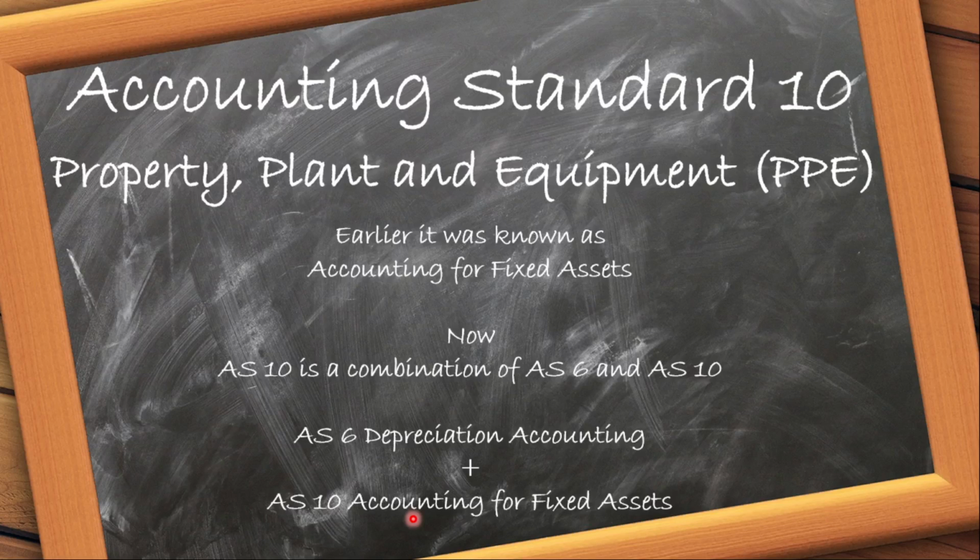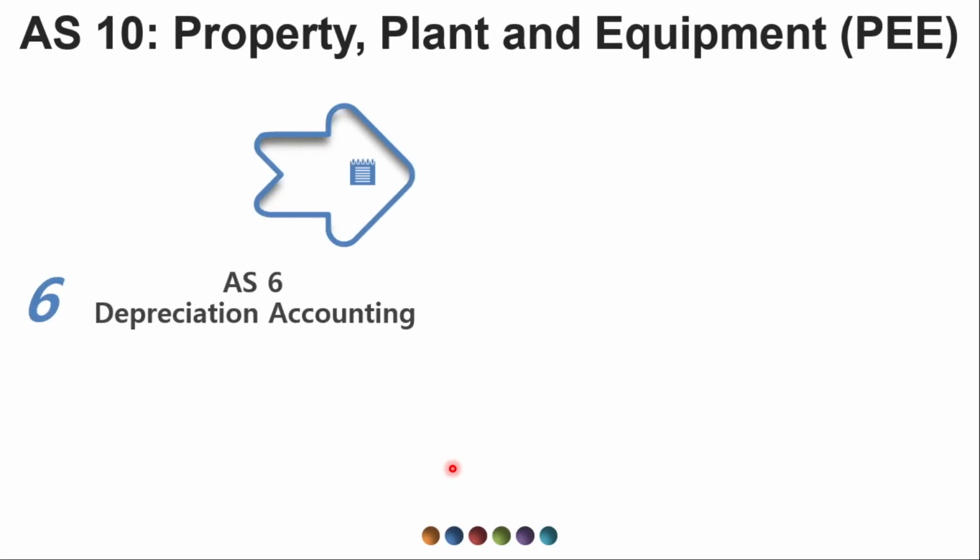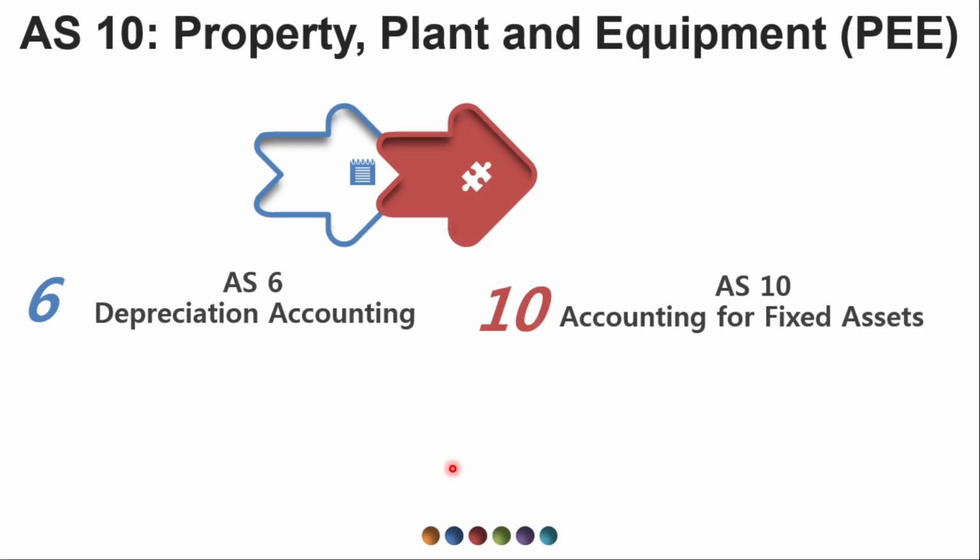Actually, a lot of changes have happened in Accounting Standard 10, and those are logical and relevant in today's context. So today I will discuss AS10, Property, Plant and Equipment. The first one was AS6, depreciation accounting. The second was AS10, accounting for fixed assets. So these are two accounting standards, and now they are not in existence.